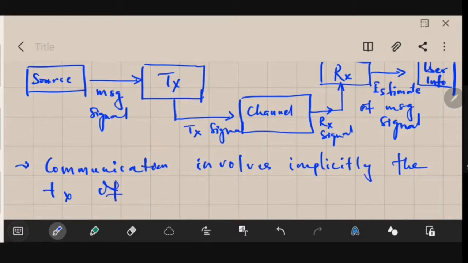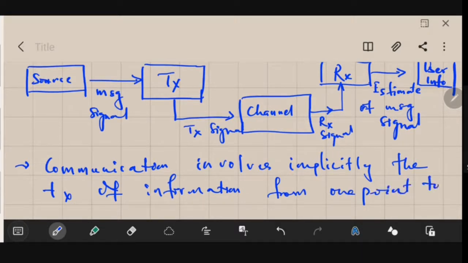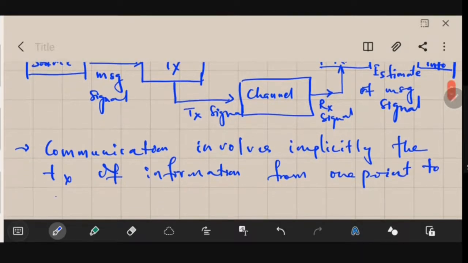So transmission of information from one point to another. Got it? Simple definition. I think it is clear within itself that communication involves implicitly the transmission of information from one point to another.